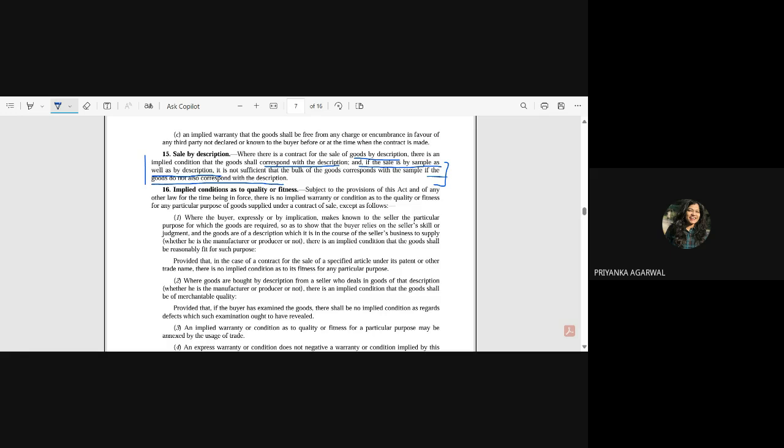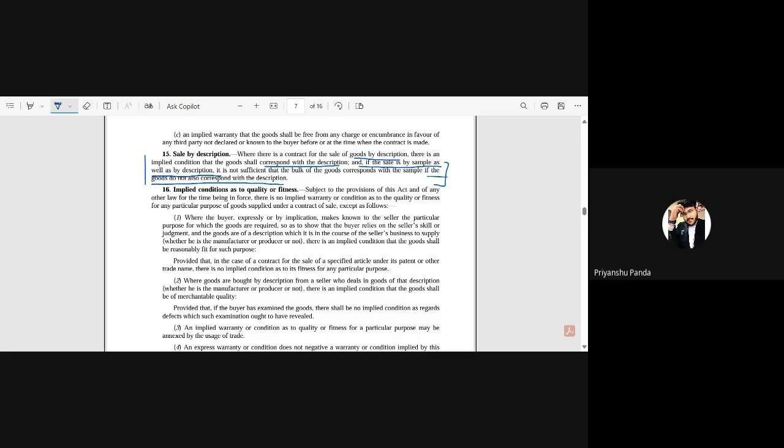The goods should match with the sample as well as the description. Might be that the steel plate has certain design, so the seller might have plates of the same 5 width characteristic but a different design. You might have selected one sample, and it should match with this. So when the seller is selling the good, it should not only match with the description, it should also match with the sample. Yes, ma'am. This is what it is saying.